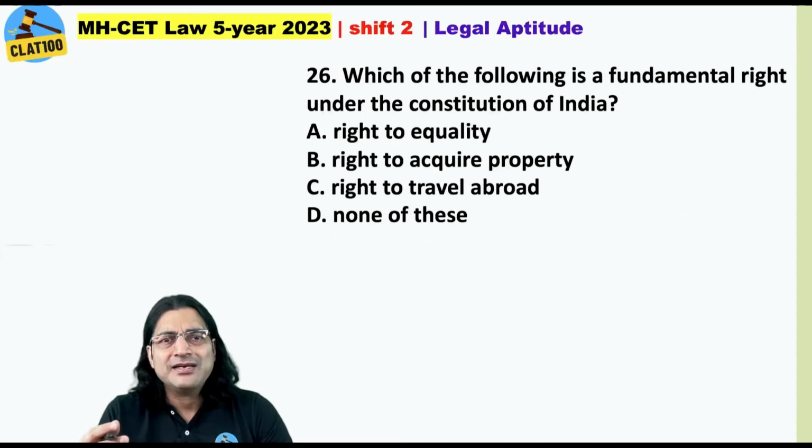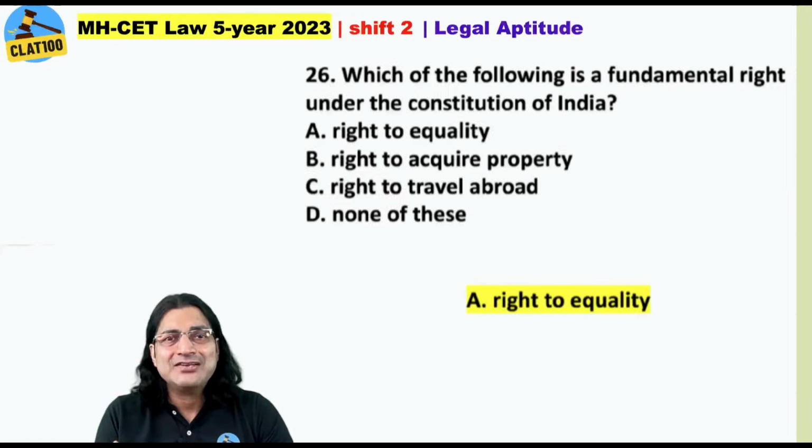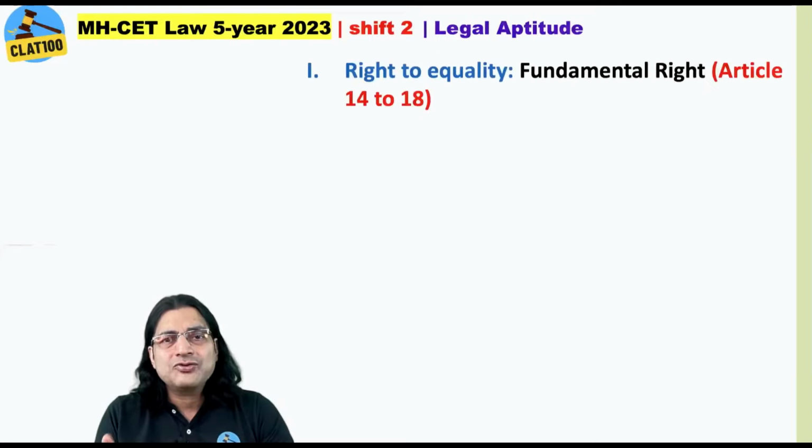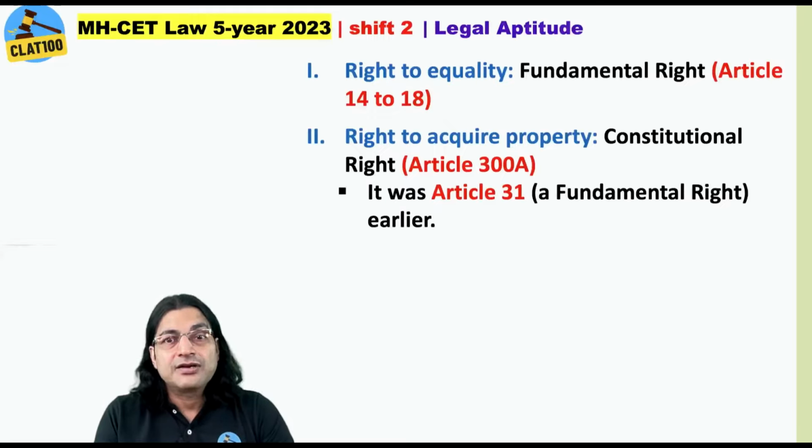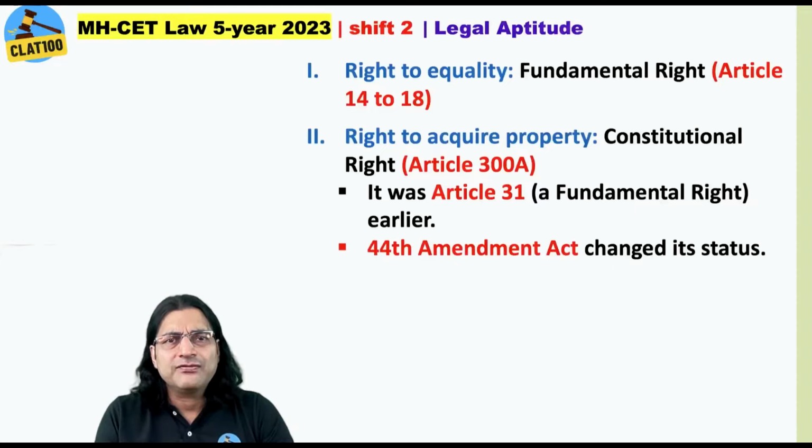Which of the following is a fundamental right under the Constitution of India? Right to equality, is it? Right to acquire property? Right to travel abroad? None of these. Of course, the answer is right to equality. Right to equality is of course fundamental right. Articles 14 to 18 give you this right to equality. Alright. Right to acquire property, we have already discussed this, is a constitutional right under Article 300A and is not a fundamental right. It was Article 31 of fundamental right earlier, right? 44th Amendment Act actually changed its status.